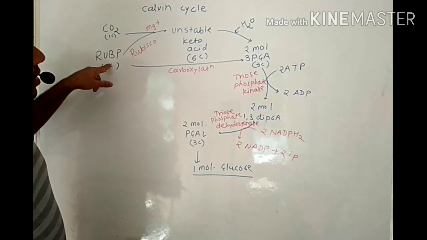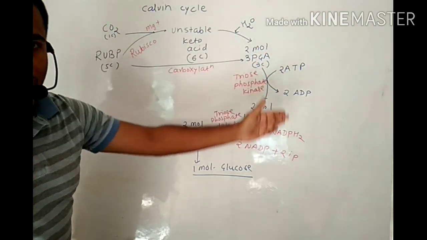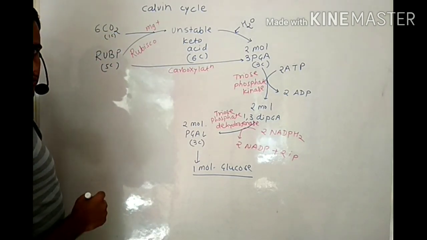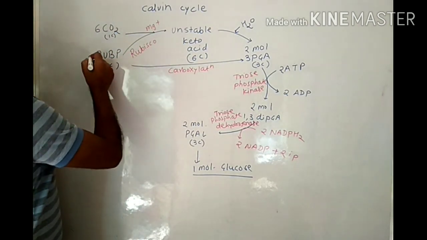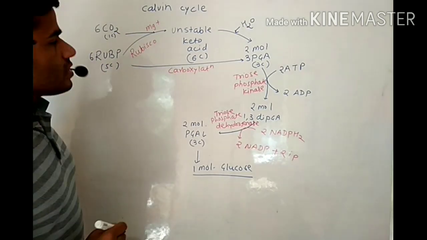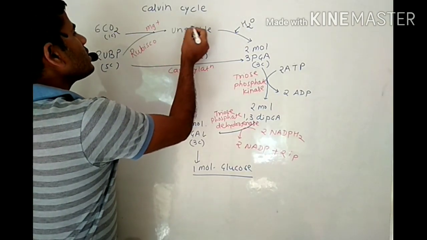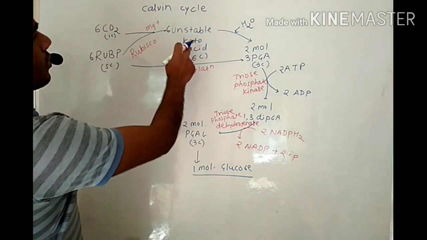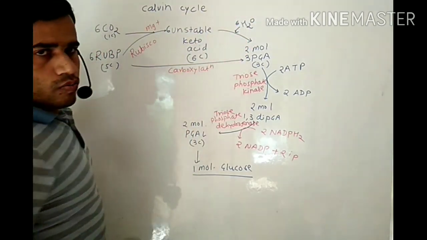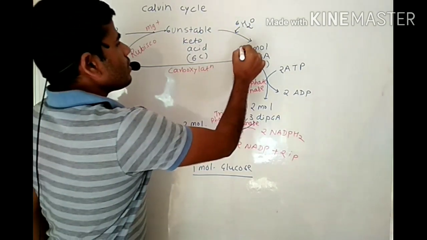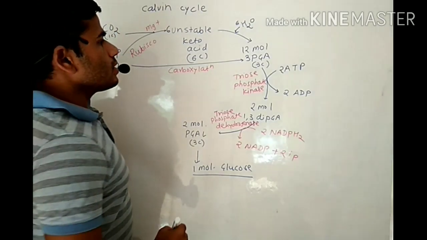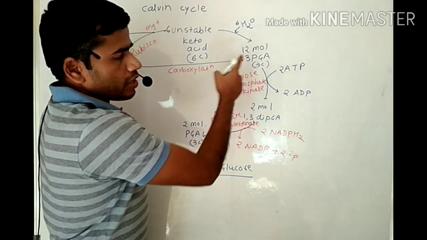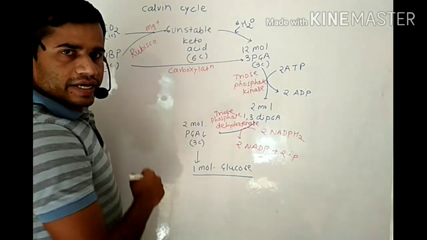Okay, so we consider that 6 Calvin cycles are working at a time. That's why we take 6 CO2 molecules from the atmosphere, 6 RUBP which is present in the mesophyll cells, and we get 6 unstable keto acid molecules. They undergo splitting, using 6 H2O molecules for hydrolysis, and we get 12 molecules of 3-phosphoglyceric acid, each having 3 carbons, hence known as the C3 cycle.